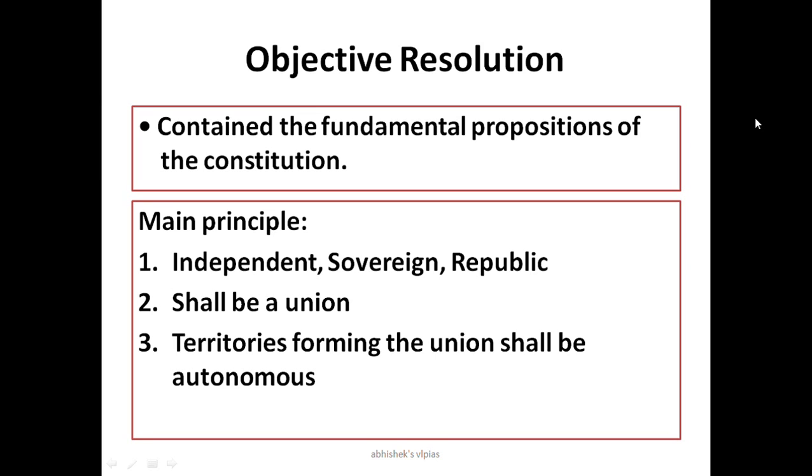And the second point, it shall be a union. What does shall be a union mean? We are different states, princely states, British provinces. Whatever it is, we are now a union. And the third one is that territories forming the union shall be autonomous. Whoever plans to be a part of the central system, that means the central government or the union, it's not a problem. But the territories forming the union shall have autonomous power too. So these are the 1, 2, 3 important principles.